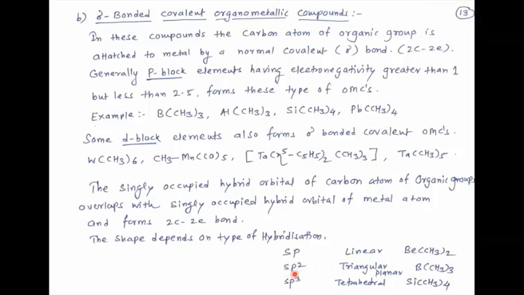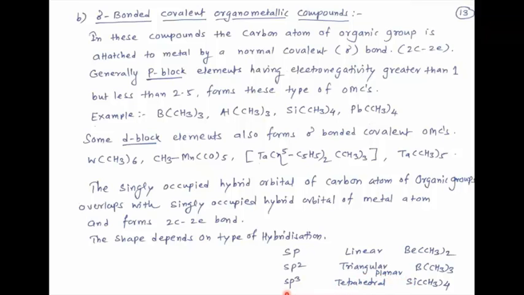When hybridization is sp2, the shape of the organometallic compound is triangular planar. Here, the example is trimethyl boron. Boron undergoes sp2 hybridization. Then this sp2 hybrid orbital of boron overlaps with carbon's sp3 hybrid orbital. There is formation of a sigma bond, and the shape of the organometallic compound is triangular planar.